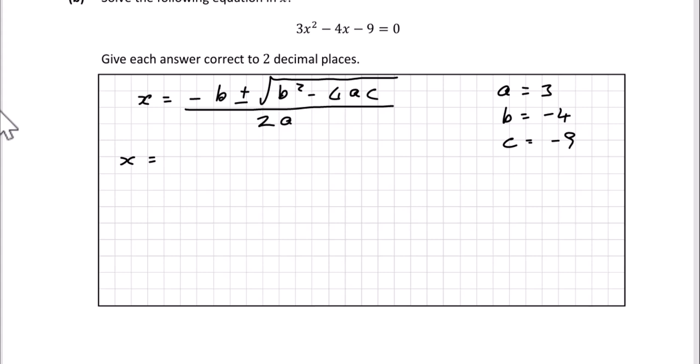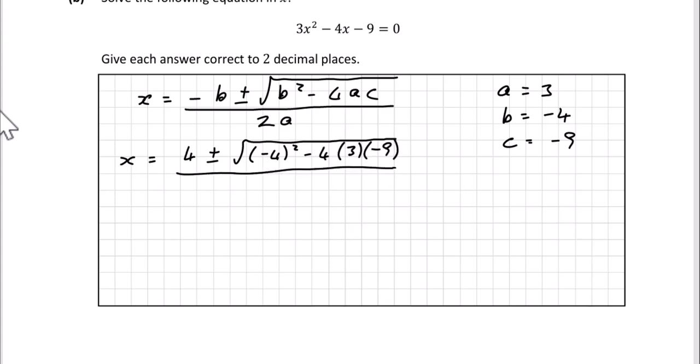So minus b is going to be minus minus 4, which is plus 4, plus or minus the square root of b squared, so b is minus 4, which we've got to square, minus 4 times a, which is 3, and c, which is minus 9. All of that is over 2a, which is 6. So we've got 4 plus or minus the square root of something over 6.